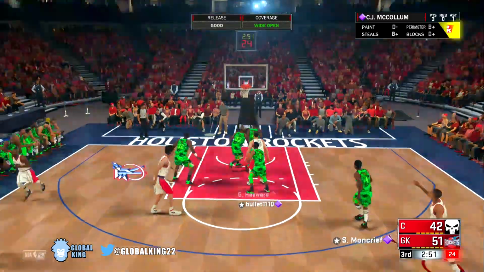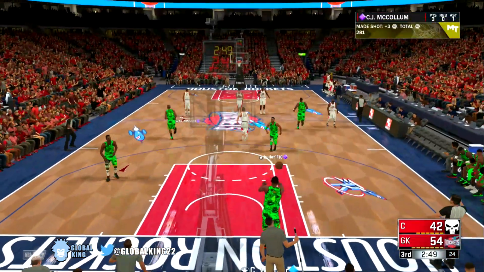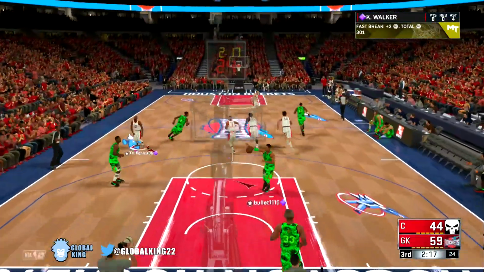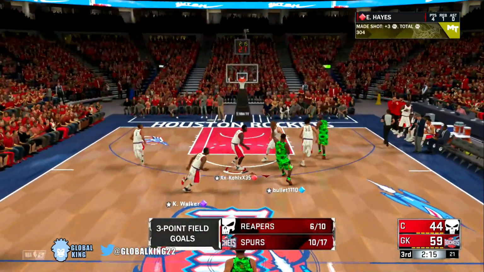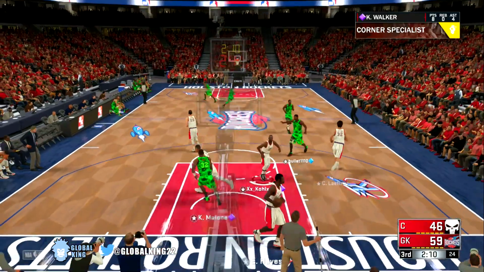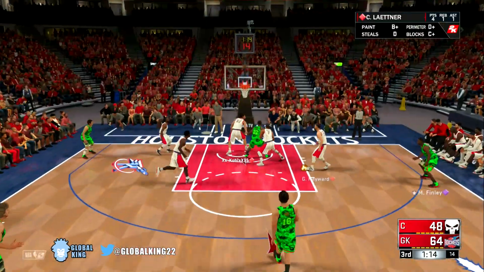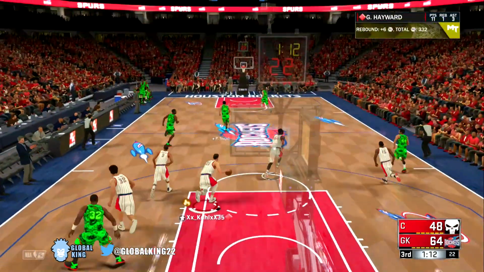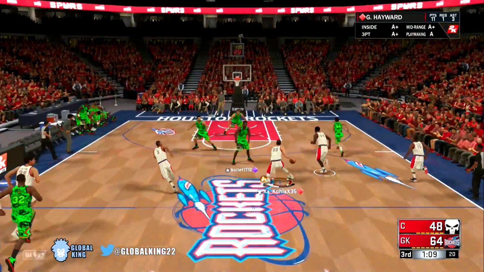CJ McCollum wide open. Good release right there. He hits the 3. We're moving the ball very well, and that's why we got the lead. Kemba Walker nails another 3. He's got 8 points in the game. We're really starting to grow out the lead. He's just playing sloppy on offense, though he does get a nice little fast break bucket right there. All right, we're leaving Peja Stojakovic. That's normally an easy bucket, but he's just missing a lot of shots, and we cannot seem to miss.